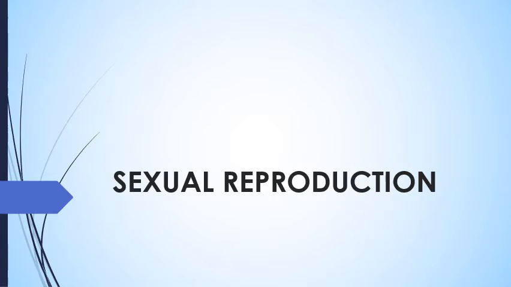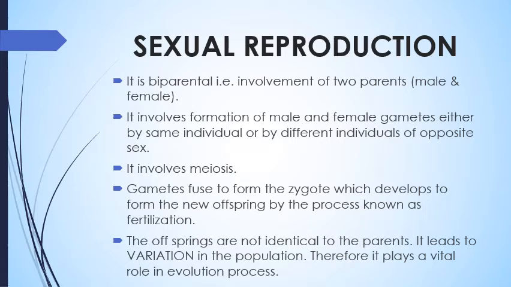We are continuing with the chapter Reproduction in Organisms, and today's topic is sexual reproduction. The features of sexual reproduction: it is biparental, meaning involvement of two parents, male and female. Number two, it involves the formation of male and female gametes, either by the same individual or by different individuals of opposite sex. Opposite sex means male and female.